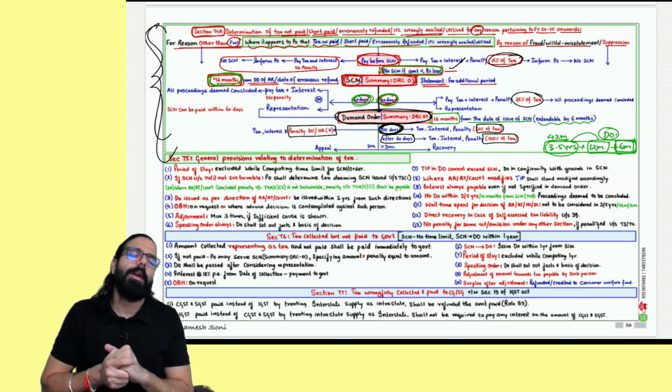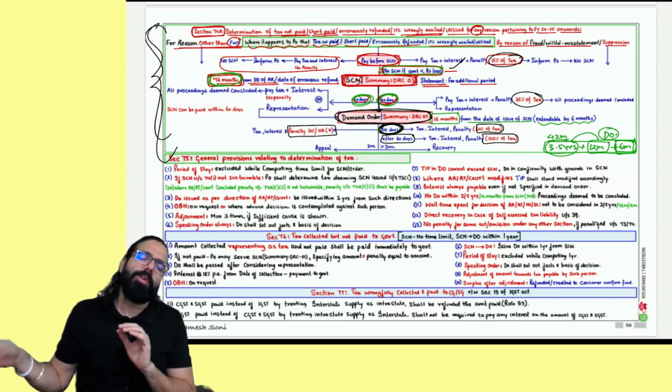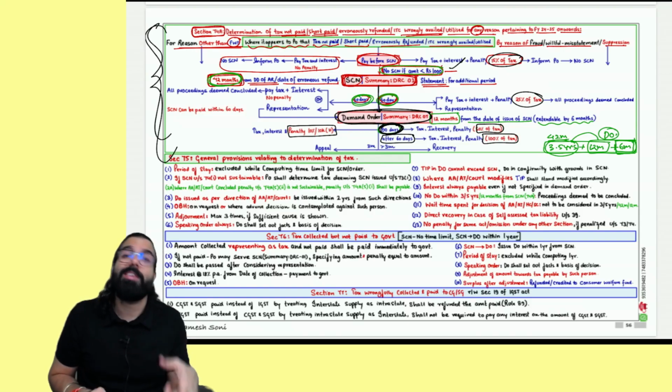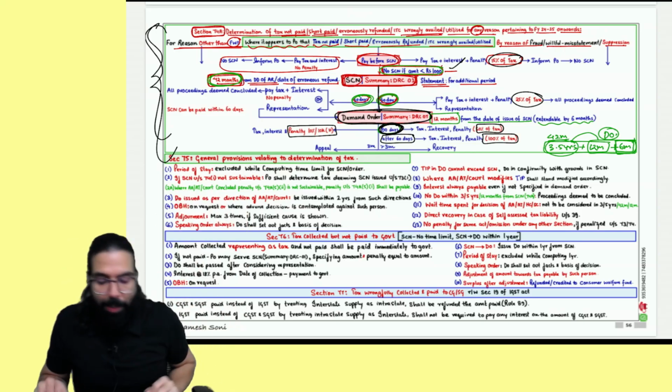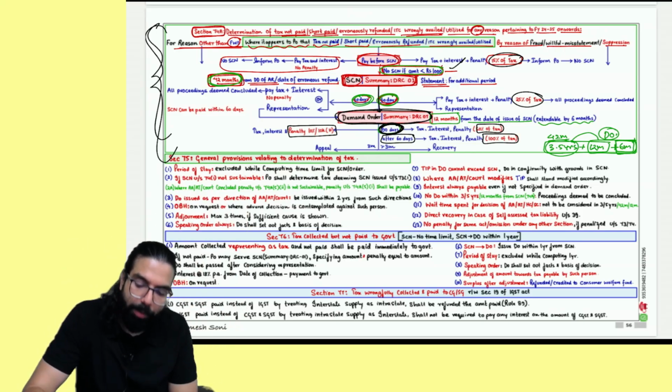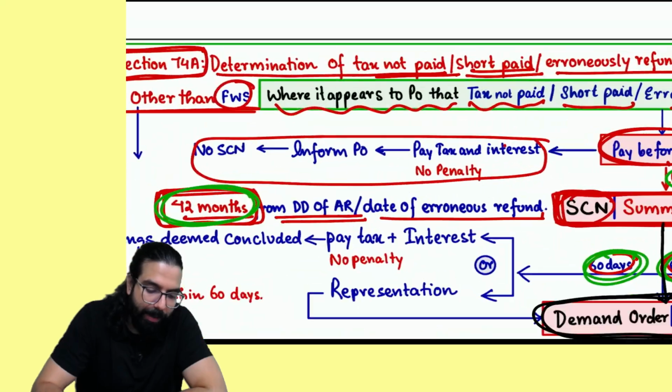Demand order has come. After demand order has come, non-fraud case, nothing. Fraud case, you are given 30 or 60 days to make payment, 50% penalty. After that 100% penalty. Done, sir. This was the only point which I have told. And you know what? Now, listen to me very carefully.